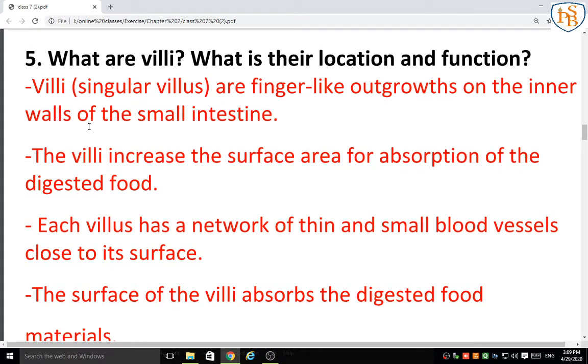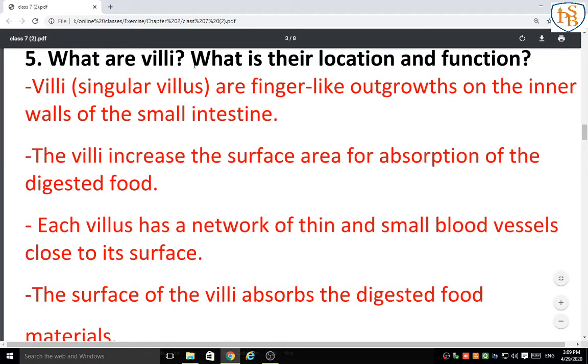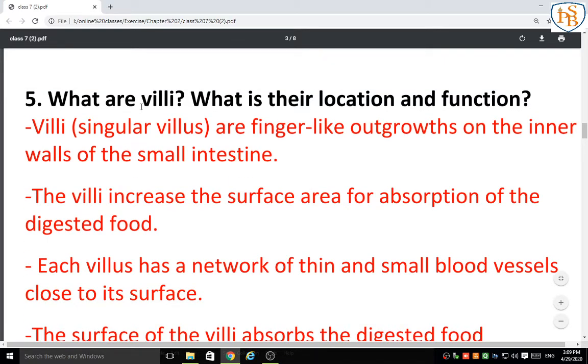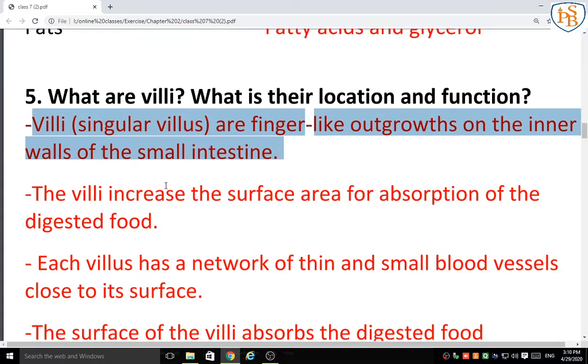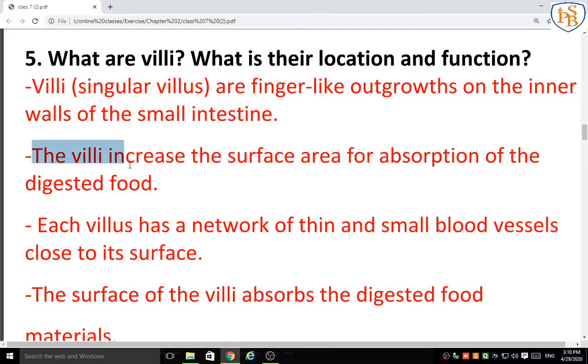Next, question 5: what are villi, what is their location and function. Here you have to write where the villi are present and their function. Before that you have to write what villi are. Villi are finger-like outgrowths on the inner walls of the intestine. We have learned that villi are present in the small intestine. The villi increase the surface area for absorption of digested food, because we know that the more surface area, the more absorption. So that surface area is increased by the villi.